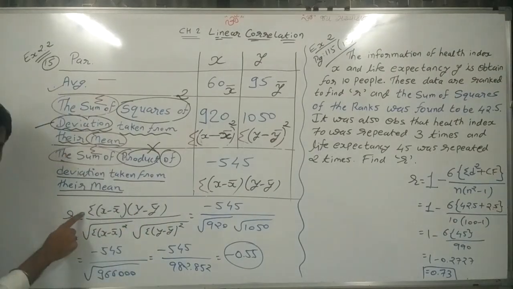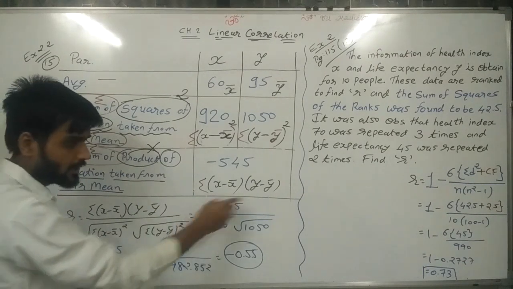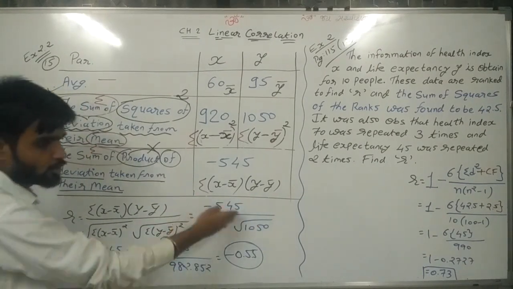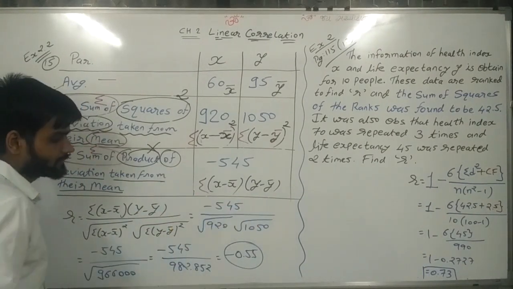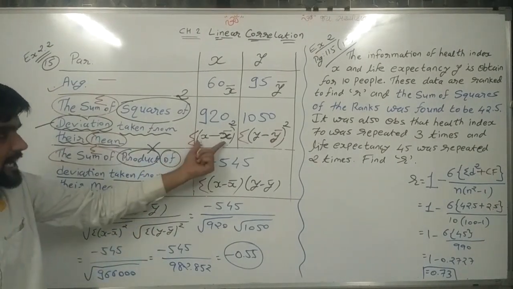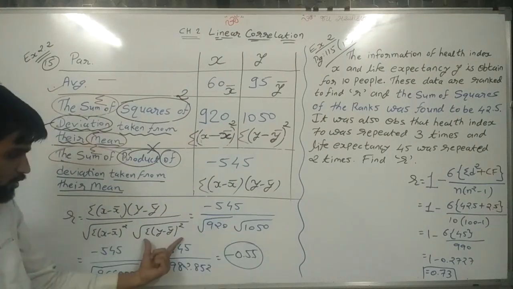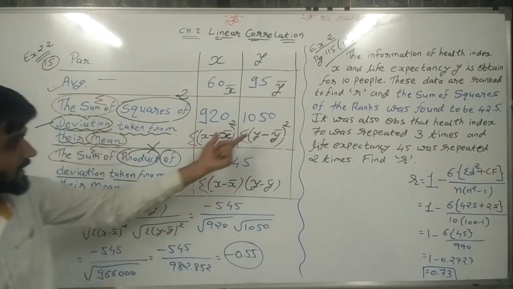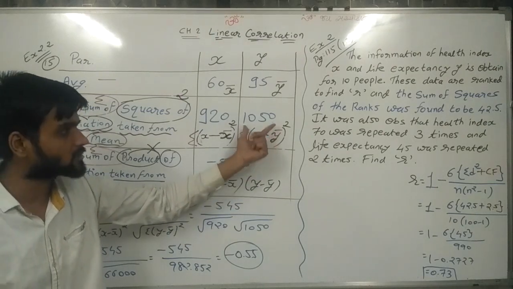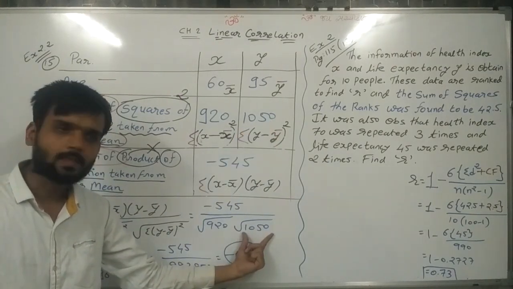Divided by root of sigma (x minus x bar) square, which is 920, so root 920. Second, under root (y minus y bar) square, which is 1050, so root 1050. Now solve this.